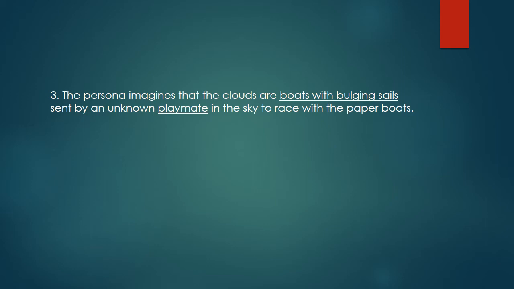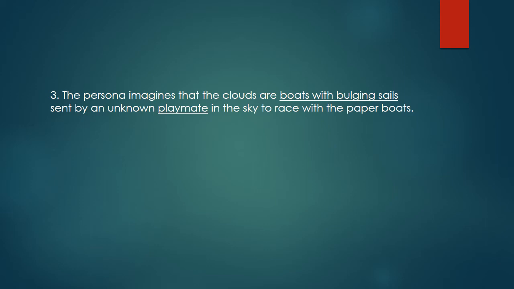So here the poet is imagining that he has a friend in the sky. So the persona imagines that the clouds are boats with bulging sails sent by an unknown playmate in the sky to race with the paper boats.